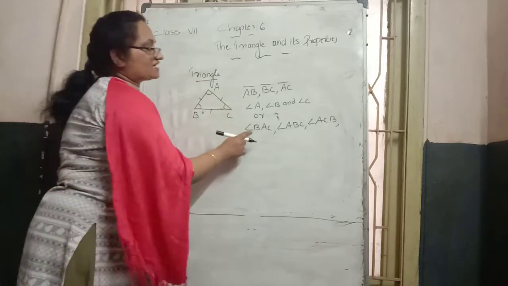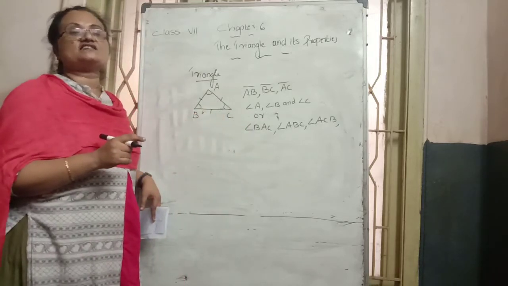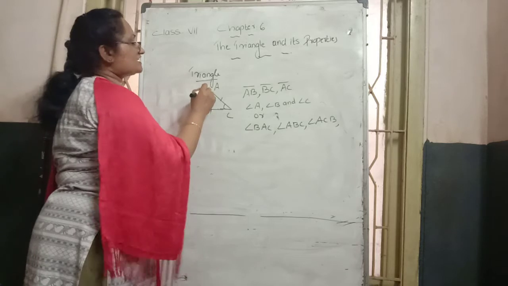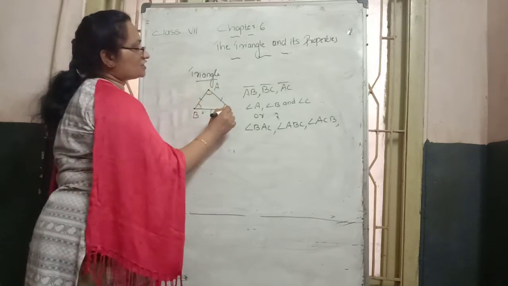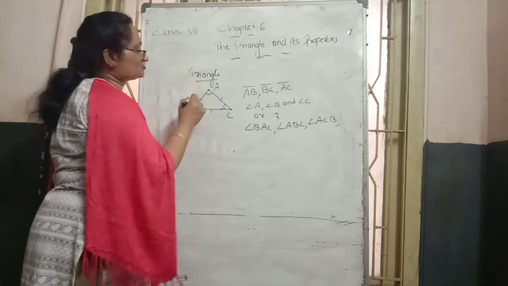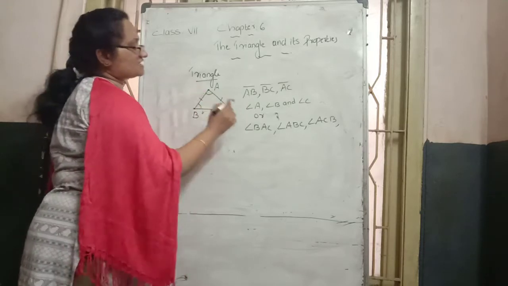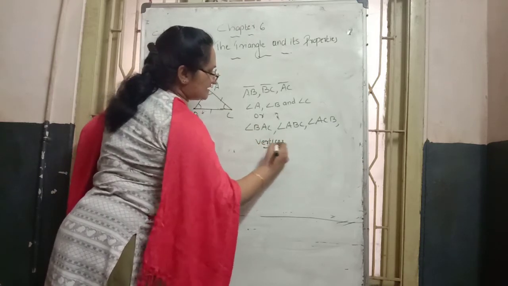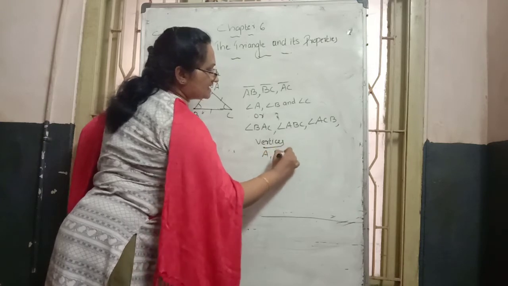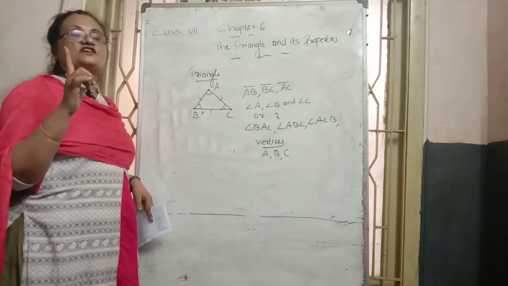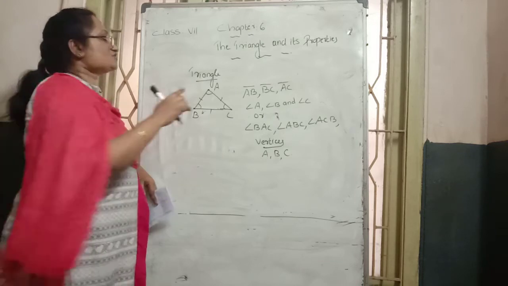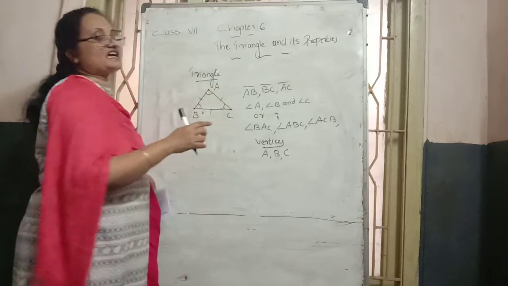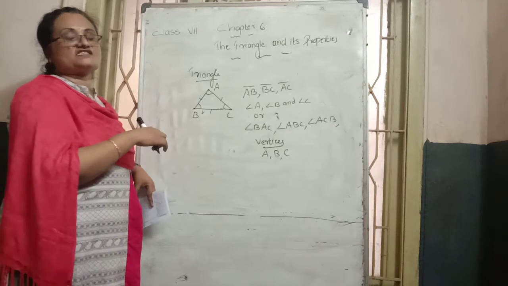Usually we read angles in this way, using three alphabets. Then how many vertices? A vertex means a corner. A corner point is known as a vertex. How many are there? Three. A, B, C are the vertices. Vertex is the singular form and vertices is the plural form. So the vertices of this triangle are point A, point B and point C.